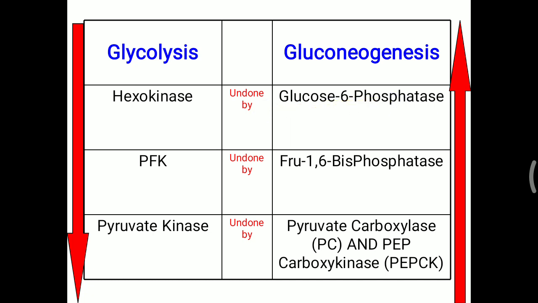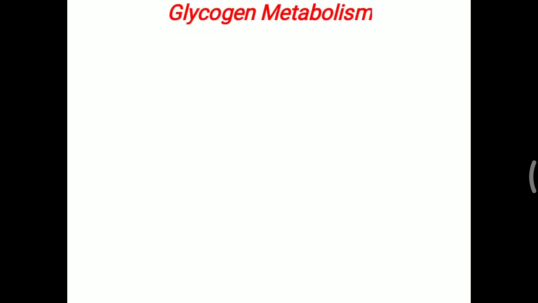So that is about the key enzymes of gluconeogenesis. You can remember PC, PEPCK, fructose 1,6 bisphosphatase, and glucose 6 phosphatase. Three key enzymes of glycolysis and four key enzymes of gluconeogenesis.